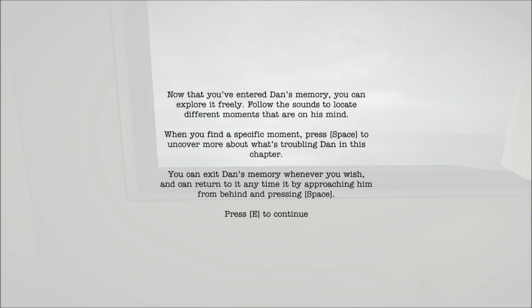Now that you've learned Dan's memory, you can explore it freely. Follow the sounds to locate different moments that are in his mind. When you find a specific moment, press space to uncover more about what's troubling Dan in this chapter. You can exit Dan's memory whenever you wish and can return to it any time by approaching him from behind and pressing space.